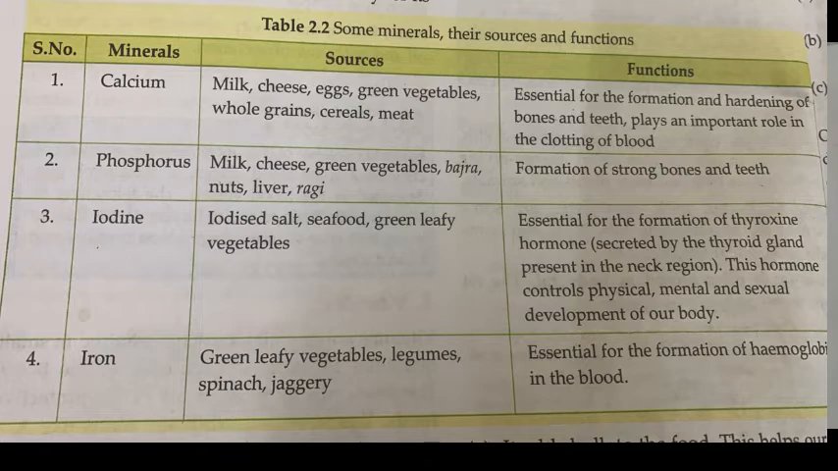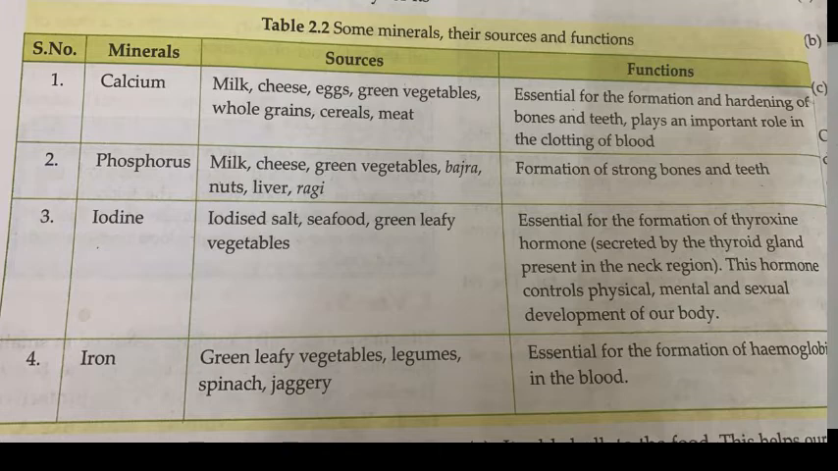Essential for the formation and hardening of the bones and teeth, and plays an important role in clotting of blood. Then the next mineral which is very important is phosphorus. We get it from milk, cheese, green leafy vegetables, bajra, ragi. These are the sources of phosphorus. Then what is the function of it? Formation of strong bones and teeth.